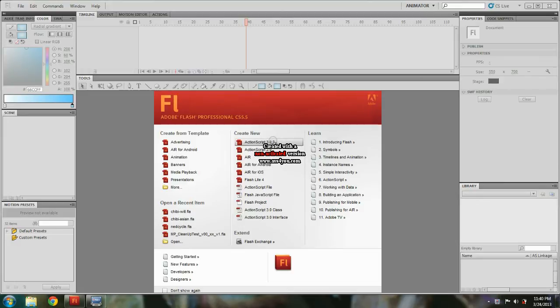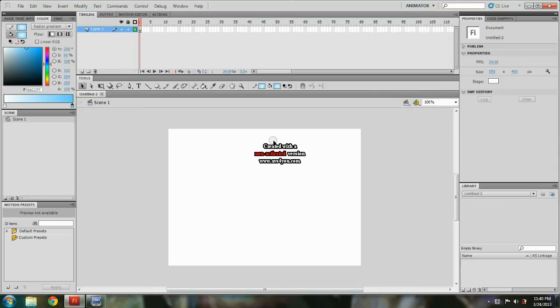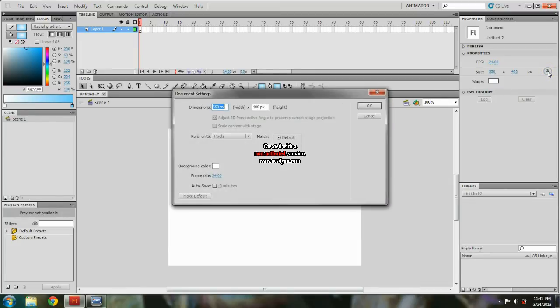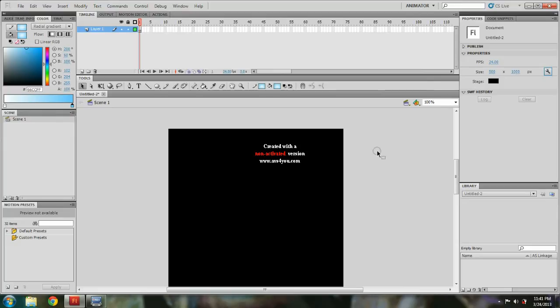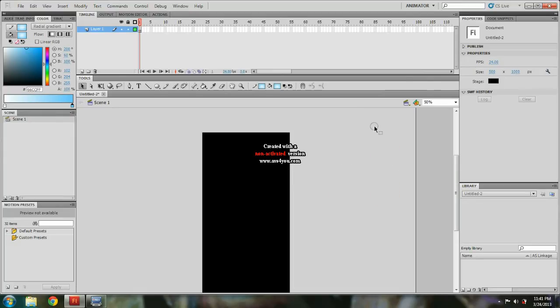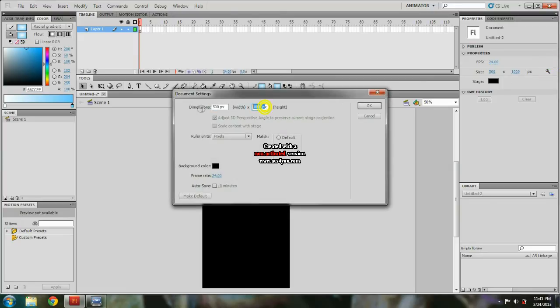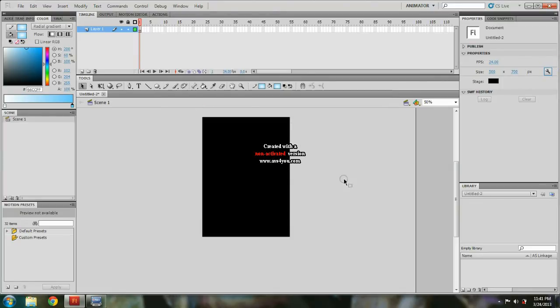Let's get started. Just open up an ActionScript 3.0 document, and for this one it's better to have a bigger stage. We'll just set it to however you want. I'll do 500 by 1000, and just change the background color to black. Maybe 1000 is too much, maybe like 700. There you go.